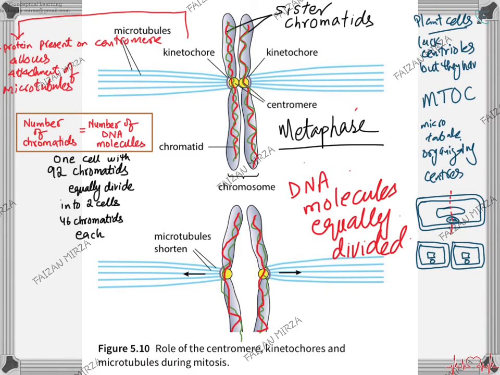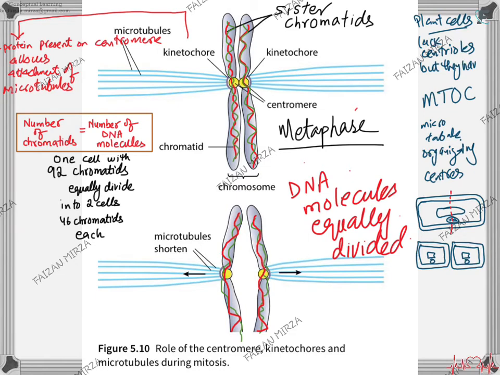When we are discussing how they form, you can see these are the DNA molecules. This is the DNA molecule, and this is the copy of the same DNA molecule on the chromosome. These are the sister chromatids. I already told you that the number of chromatids is equal to the number of DNA molecules. So when these spindle fibers pull apart, the microtubules shorten. It pulls the kinetochore, it pulls the centromere towards the centriole. The centriole would be somewhere here, and the chromosome will split from the center, and the DNA molecule will be equally divided.